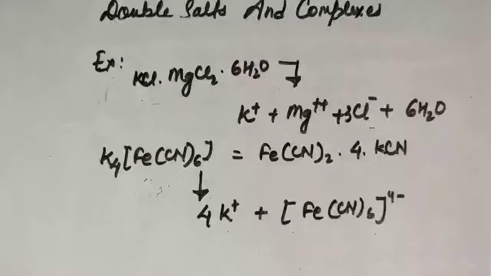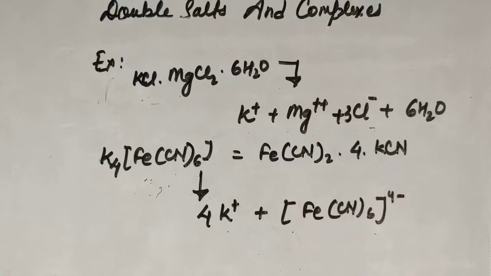So let us summarize the difference between the double salt and complex compound. Double salts are usually made up of two simple salts in equimolar proportion, whereas the simple salts from which a complex compound is formed may not be in equimolar ratio. The second point of difference is that the double salt exists only in the solid state.